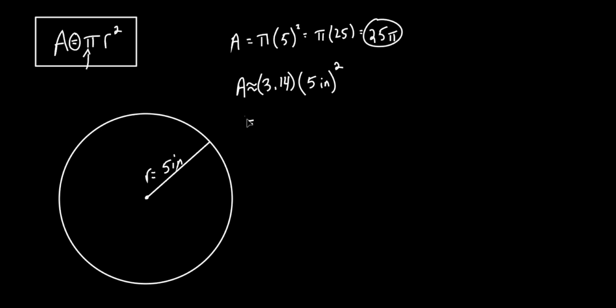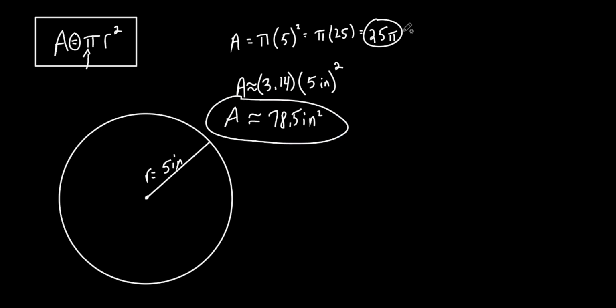But I'm still going approximate because that 3.14 is approximate. So what did I say? 78.5. All right. And what did I say it was in? Inches. So this would be what? Inches squared. So that's how you do the area. You could keep it like this. I'd give you credit. You could put it like this. I could give you credit. But you got to make sure that you look to see what the book says.